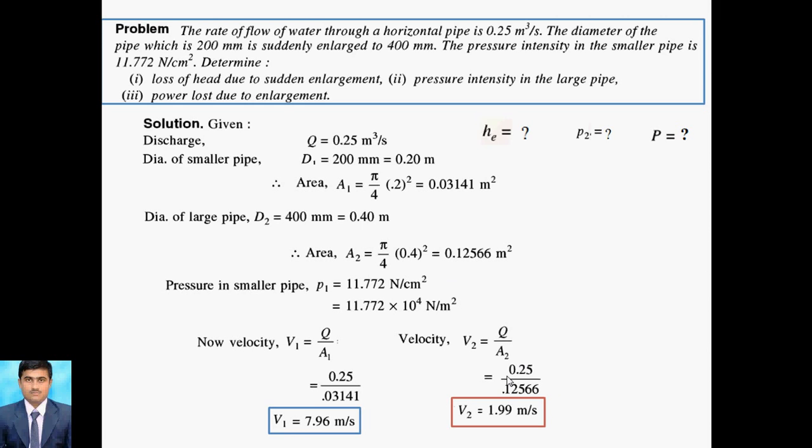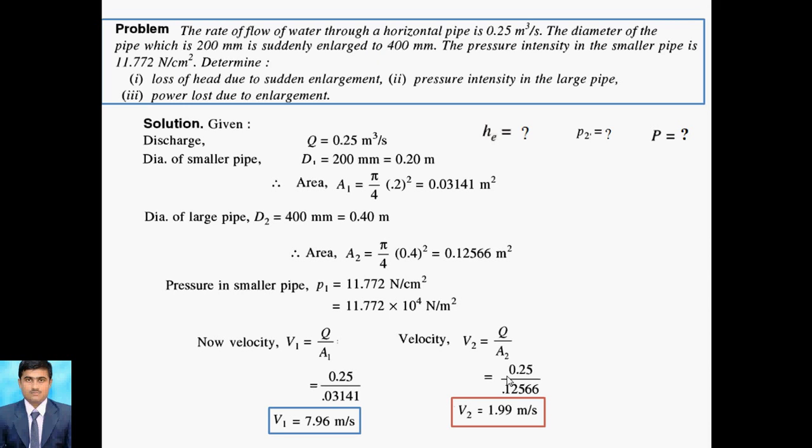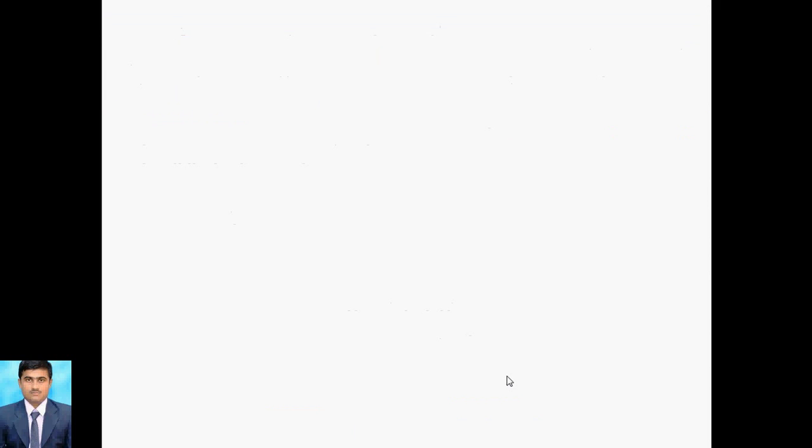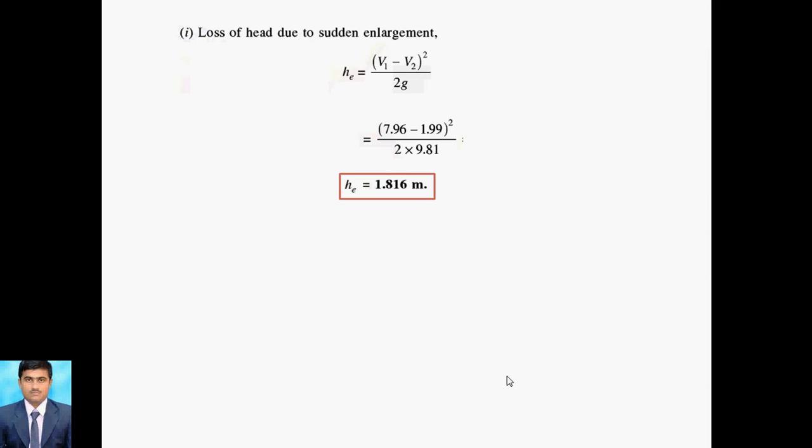After that we go for HE, that is the sudden enlargement loss, V1 minus V2 whole square by 2g. We already know V1 is 7.96 and V2 is 1.99. So 7.96 minus 1.99 whole square, divided by 2 into 9.81. So HE is computed as 1.816 meter. That is the value of HE, the sudden enlargement loss.